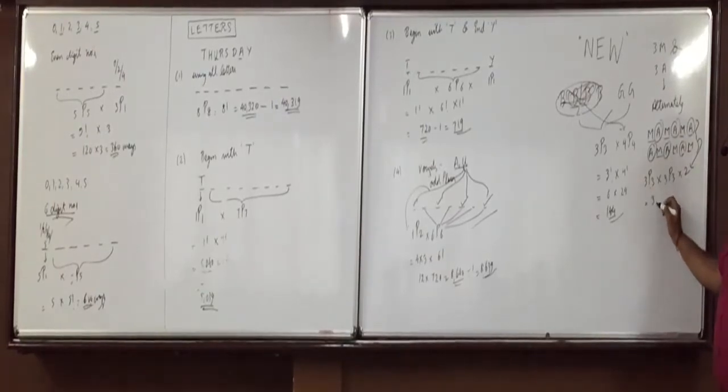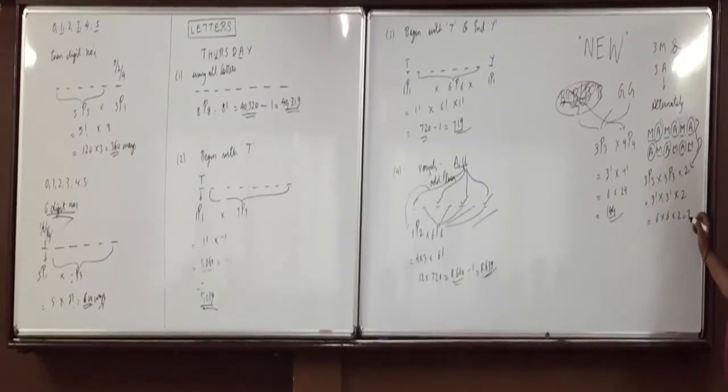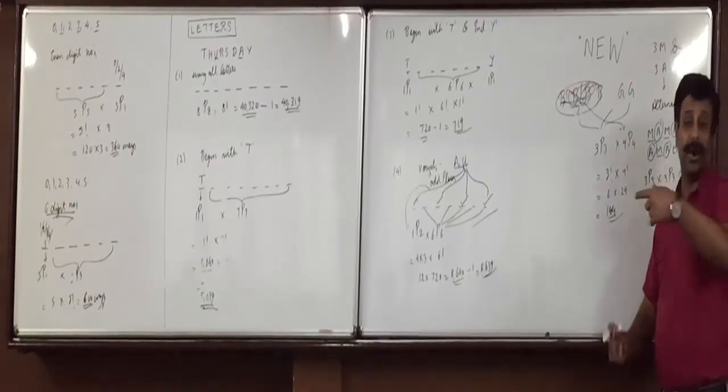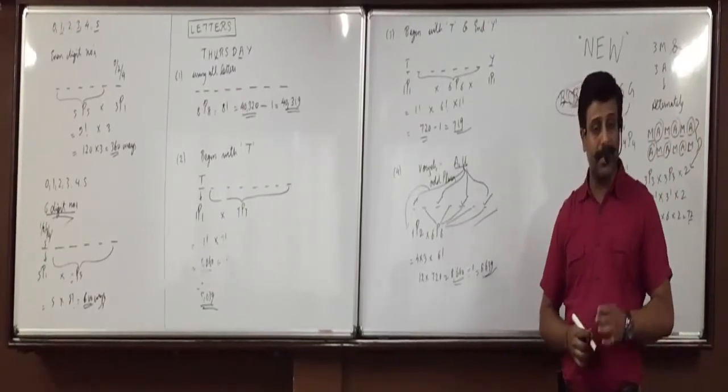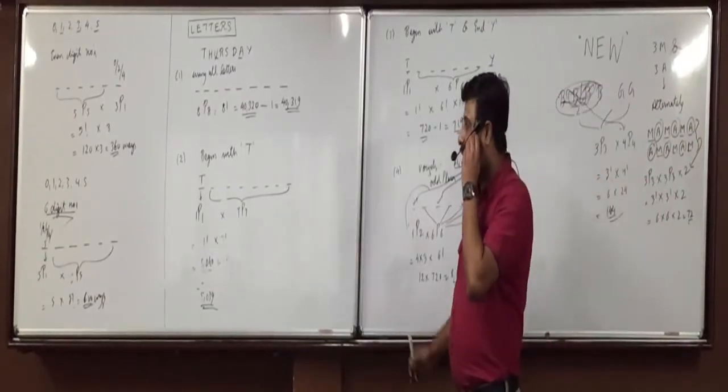So 3P3, 3P3 and 2. 6 into 6, 36 into 2, 72. Total 72 ways you can park the cars in the parking. Did everyone understand this? Majority all the points are covered.